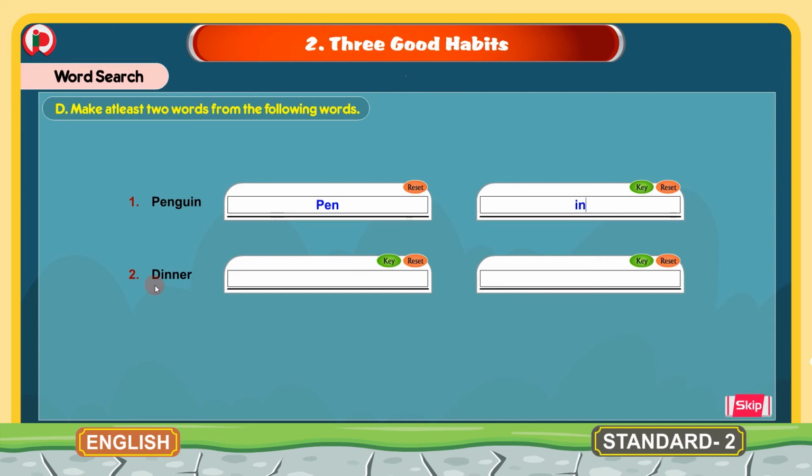2. The second word is dinner. So here one word we can write as dine and the second word we can write as inner. We can write one more word here also, I-N-N, inn. So here they are asked to make 2 words. We have written 2 words. We have made pen and in from penguin. We have made dine and inner from dinner. Now let's move to the next bit.